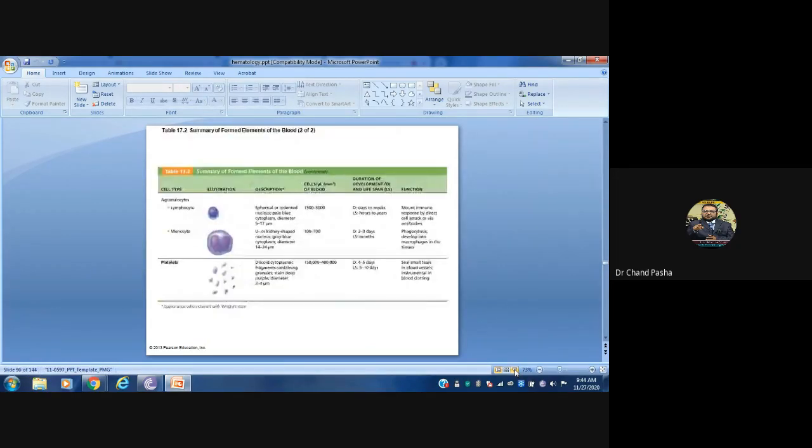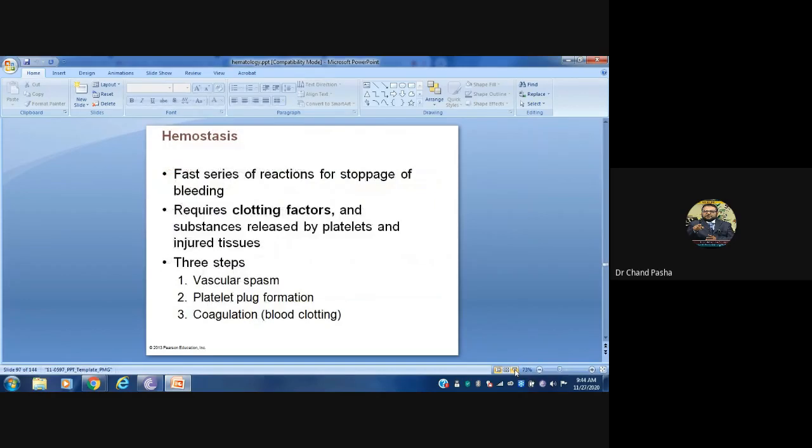Hemostasis should be continued with clotting, but I will do brief hemostasis today, and in the next class we'll go for the clotting process. Hemostasis is maintaining circulating blood. You should maintain the circulating blood without loss, and whenever there is a loss or blood injury, it should be stopped there. So you require free flow as well as clotting when it is required.